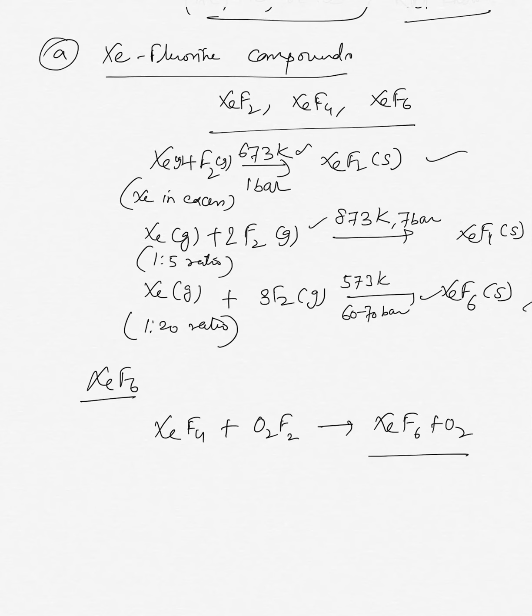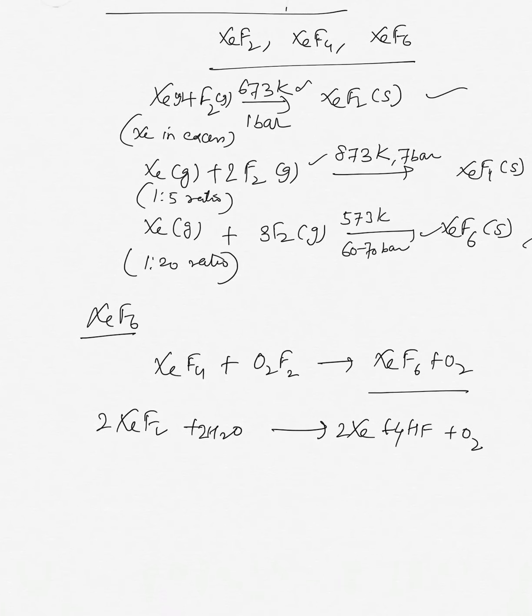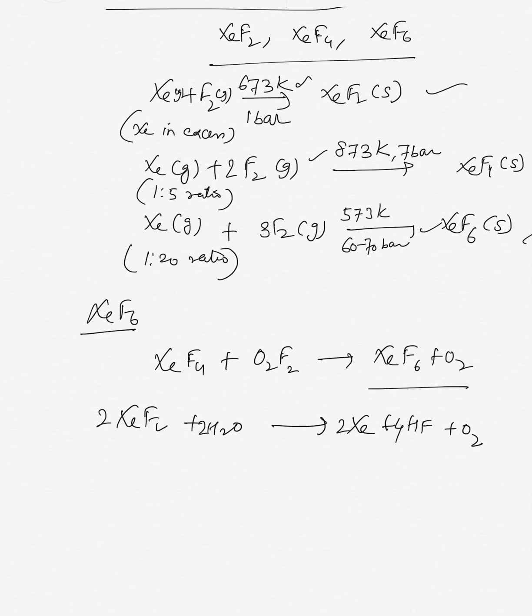The hydrolysis reactions of these compounds are very important. Hydrolysis of XeF2 with H2O forms Xe plus HF plus O2, the balanced reaction being 2XeF2 plus 2H2O gives 2Xe plus 4HF plus O2. Similarly, the reaction of XeF2 with PF5 forms XeF+ and PF6-.